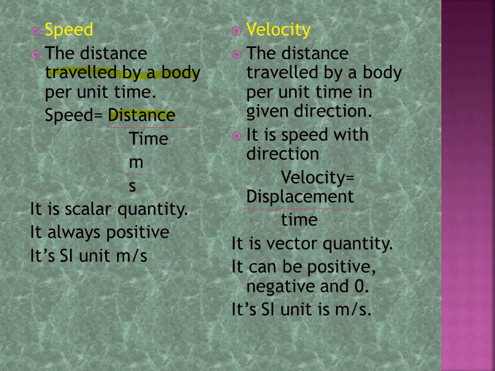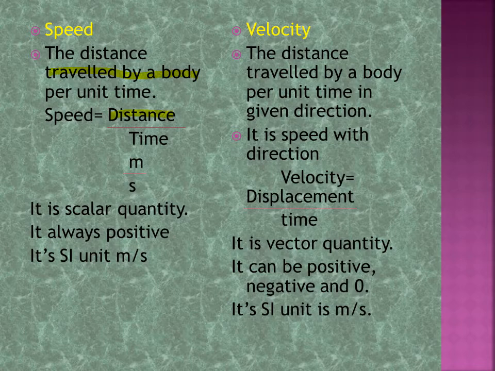Here is speed and velocity. The distance travelled by a body per unit time is called speed. So distance and time are related to speed. Distance we can write as m, time we can write as s. It is a scalar quantity, it is always positive, and its SI unit is meter per second.